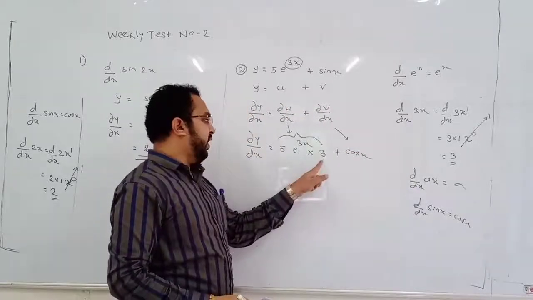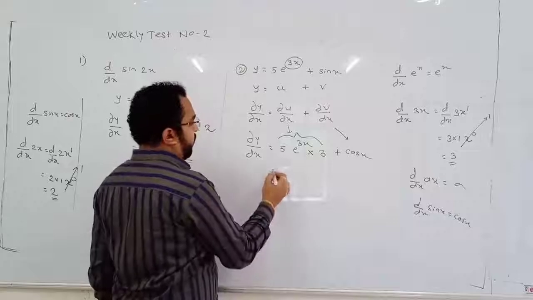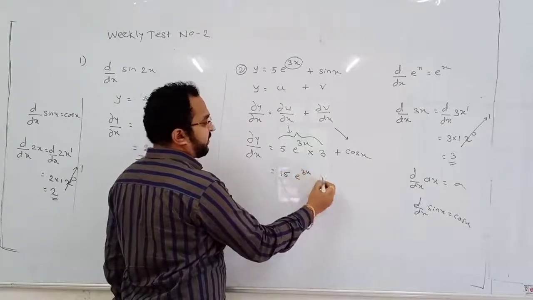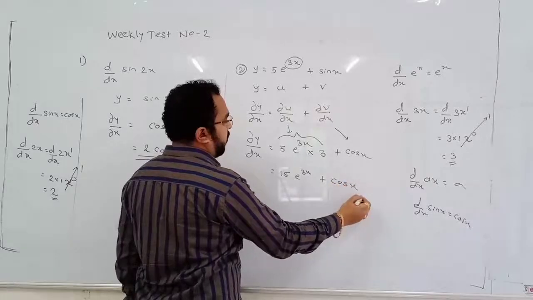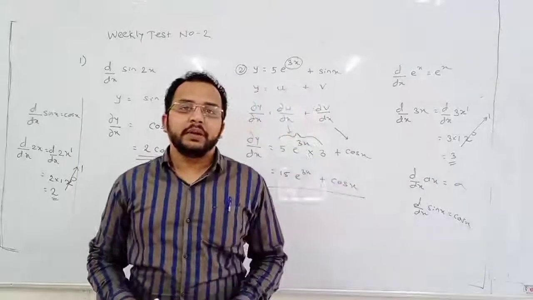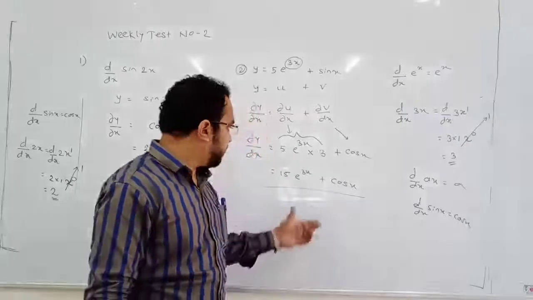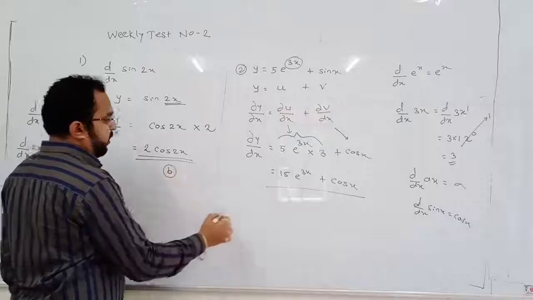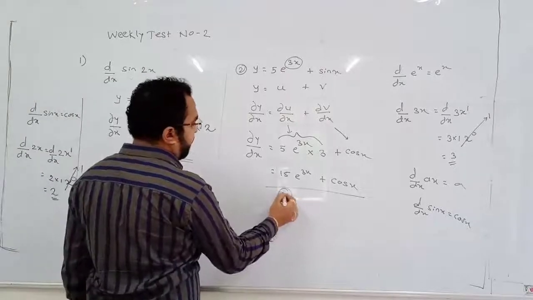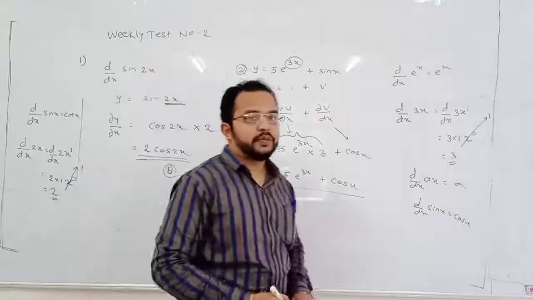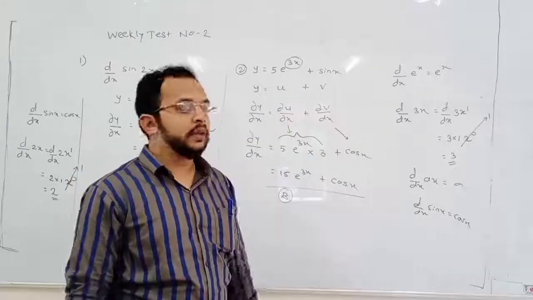Now this 3 into 5 will be 15 e to the power 3x plus cos x. So here option B is correct. Here also option B is correct. B for Bombay. Option B is correct. Okay.